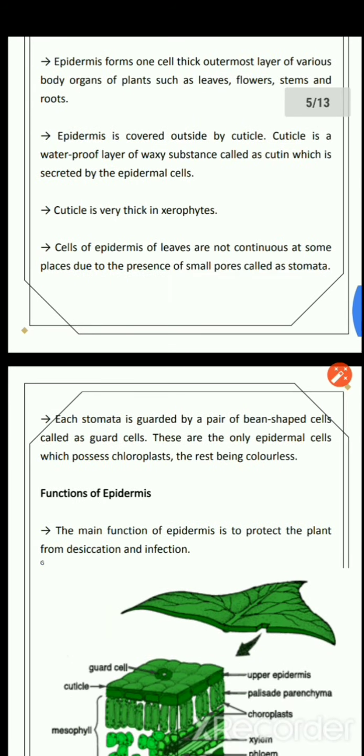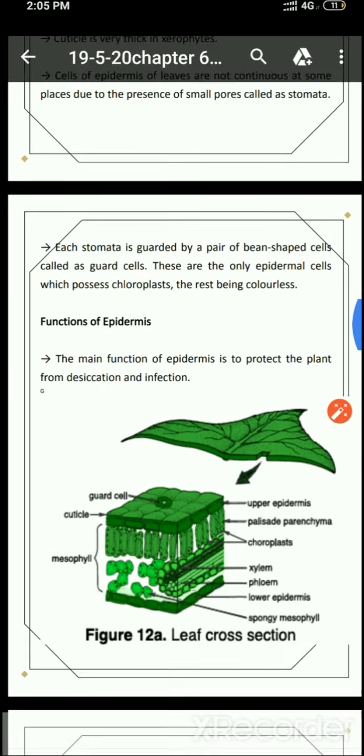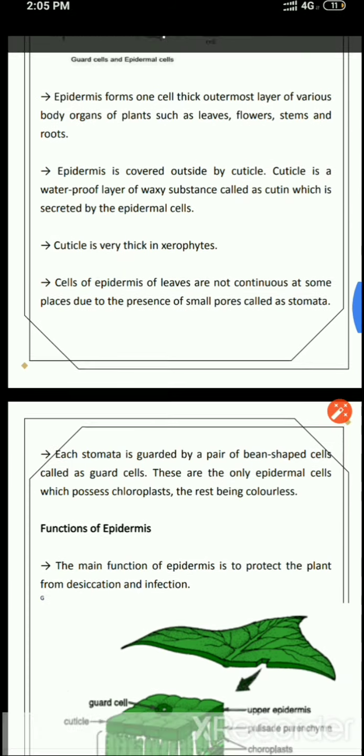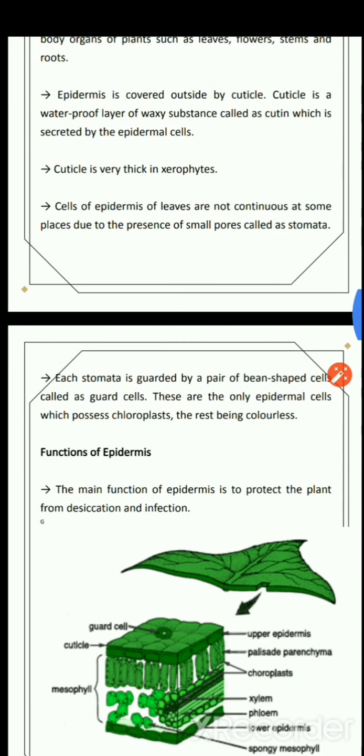Now the epidermis is covered outside by the cuticle, which is basically a waterproof layer of waxy substance called cutin, which is secreted by the epidermal cells. Its main purpose is to give the waterproof quality to the plants. Now the cuticle is very thick in xerophytes. Xerophytes means the plants which are found in deserts.